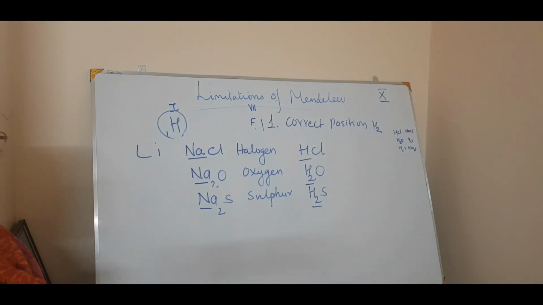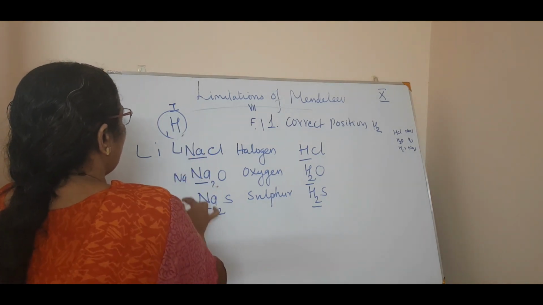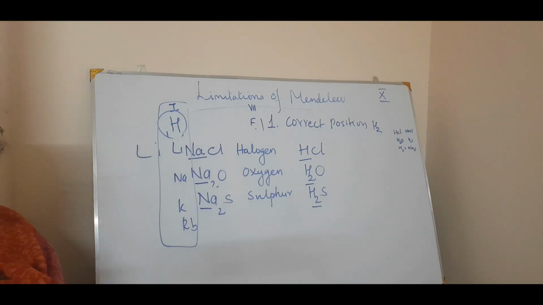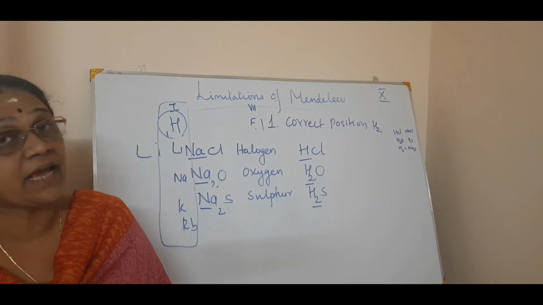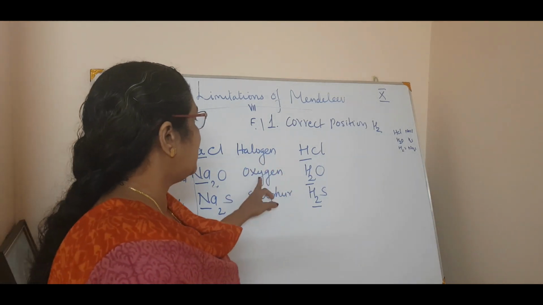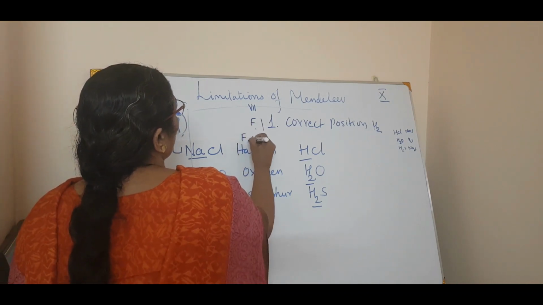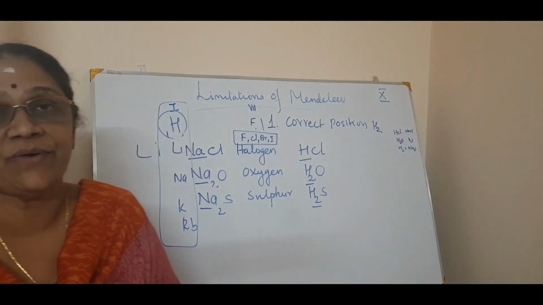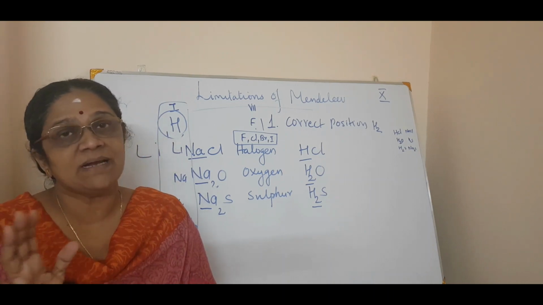That is the reason hydrogen can be put under lithium, sodium, potassium, rubidium. It is put under the alkali metals because, like them, it makes the same type of compounds with oxygen, halogen and sulfur. Halogen means fluorine, chlorine, bromine or iodine. So that is why hydrogen can be put among the alkali metals, the first group.